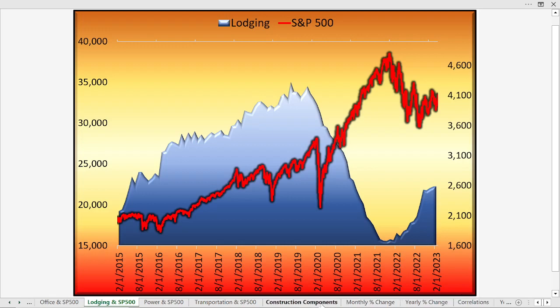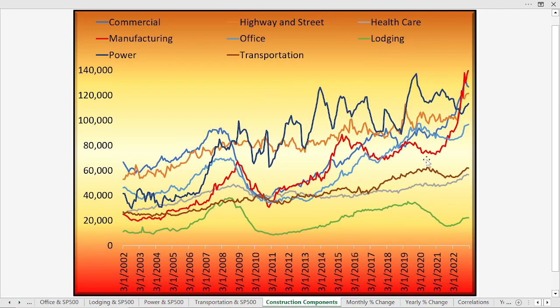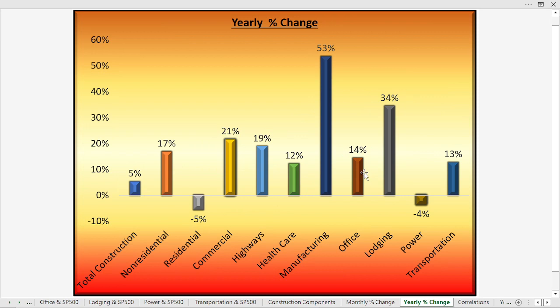We take a look at the components. The lodging is a green line at the bottom. But if we take a look at the year over year, it seems that lodging is up 34%. Maybe we really see a resurgence over here. And then that's followed by commercial up 21%.